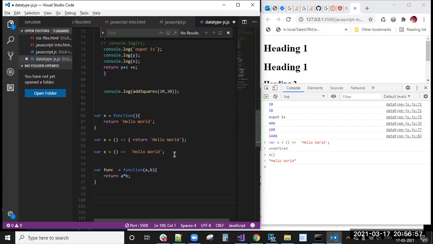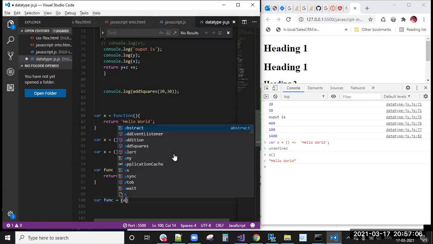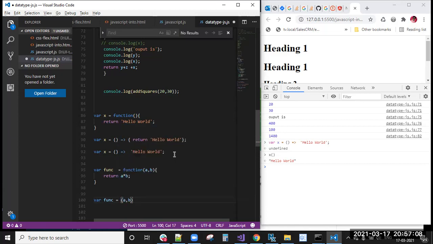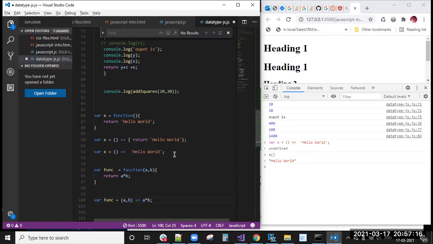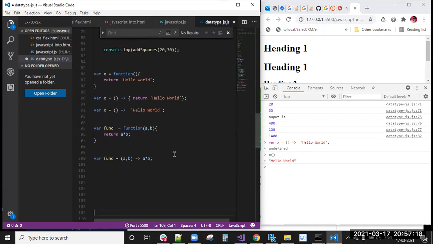But in arrow functions, how can we write it? Where func equal to, with parameters a, b passed here, then directly we have a return statement. Like this, we will write. With parameters, this is the simplified version of the arrow function.